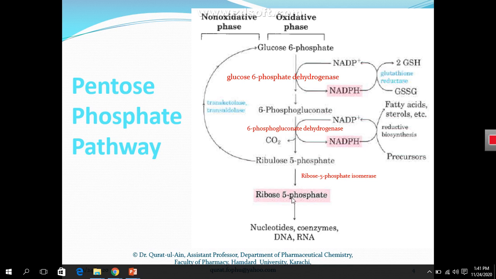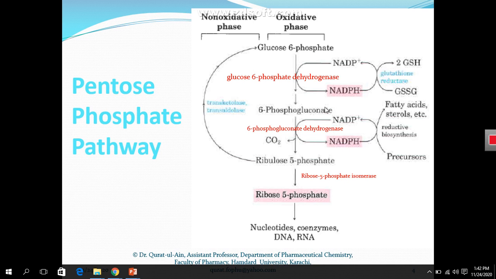One is ribose 5-phosphate sugar. Why is this sugar important? Because it is important for the synthesis of the nucleotides that are used to synthesize nucleic acids. The other important metabolic product synthesized in this pathway is NADPH, which is utilized in fatty acid metabolism and in fatty acid and sterol synthesis.